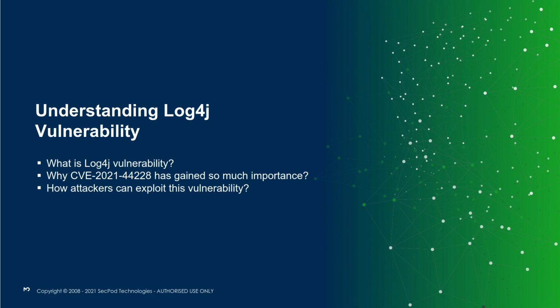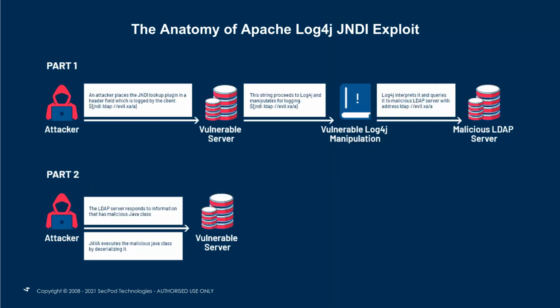Now we'll try to understand how attackers are exploiting this vulnerability. Let's understand the anatomy of the exploit, how attackers are using this vulnerability to execute a remote shell.